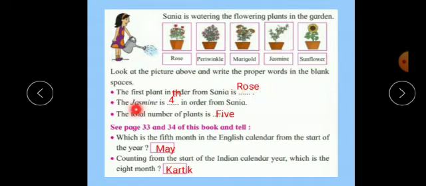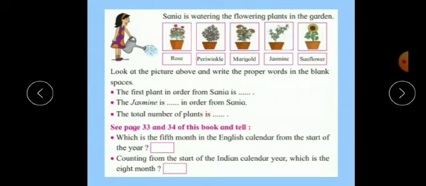Then next, the jasmine is. Now what is the order of jasmine? Jasmine is first, second, third and fourth. So jasmine is fourth in the order from Sania. The next, total number of plants is 1, 2, 3, 4, 5. Total number of plants is 5.